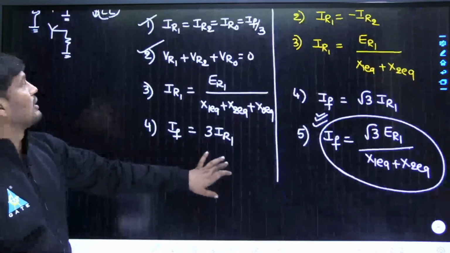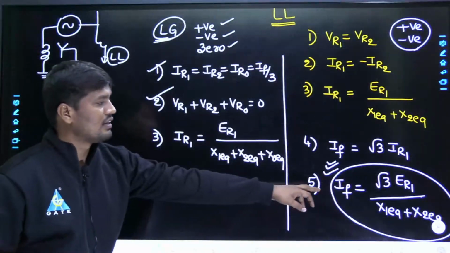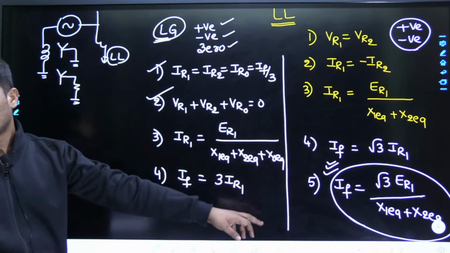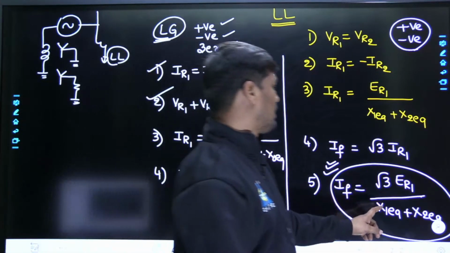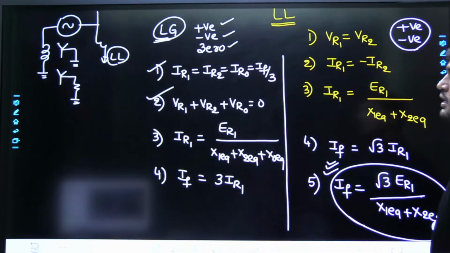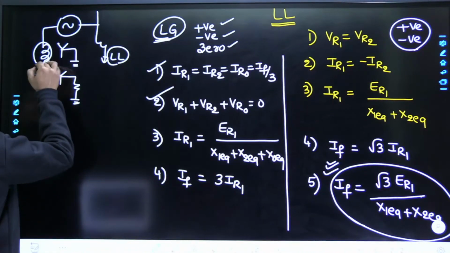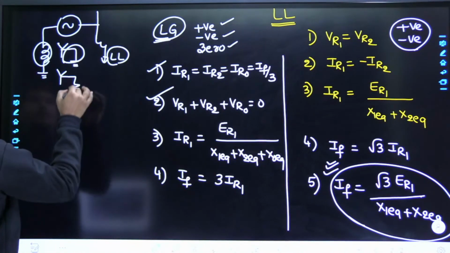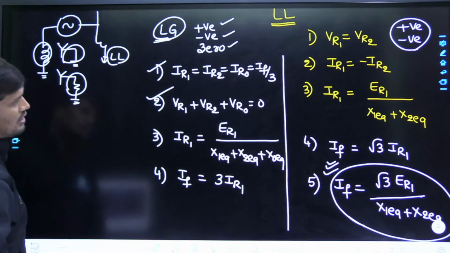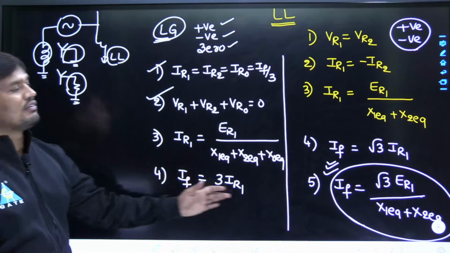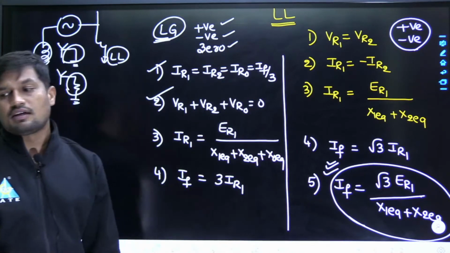No changes. Why? Because the fault current in case of line to line fault is root 3 times ER1 upon X1 plus X2. That means we don't require grounding in case of line to line fault. Even with reactance, solid, resistance or isolated grounding, there is no change in fault current calculations.